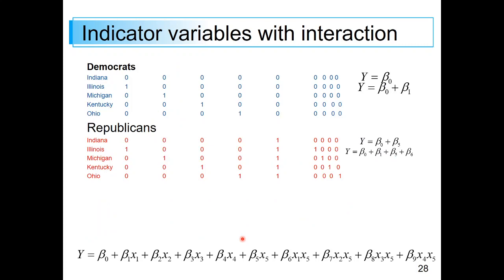So again, you kind of think of the Democrats, Indiana, 0, 0, 0, and then this X5 tells me whether you're Democratic or not. And then I have the same pattern over here, 0, 0, 0. So like Ohio, 0, 0, 0, 1, and since I get all zeros here. But if I have a Republican, 0, 0, 0, 1, and then I repeat the 0, 0, 0, 1. And so if you were Ohio, you'd have beta naught plus beta 4 plus beta 5 plus beta 9. And that would give me then what I have. So that's the idea of an interaction variable.